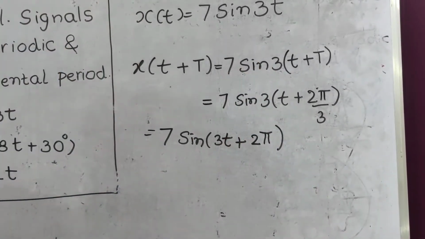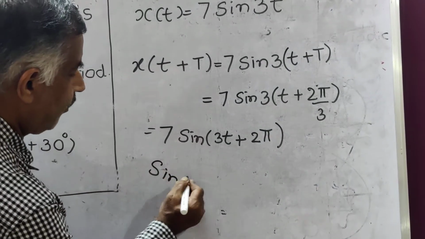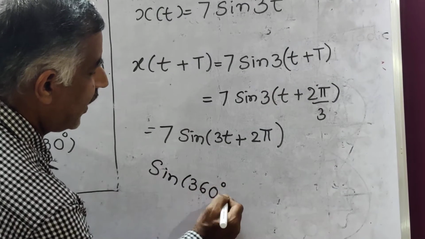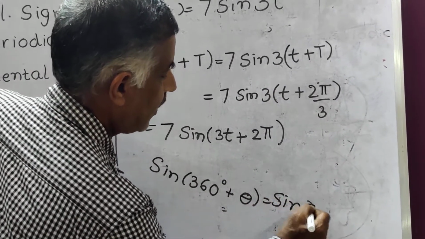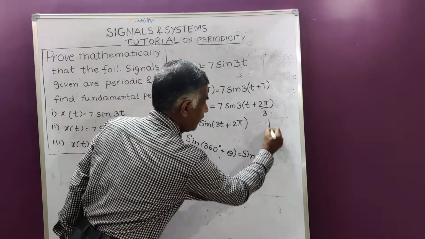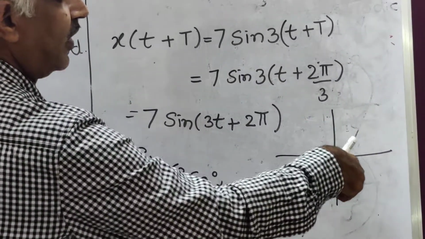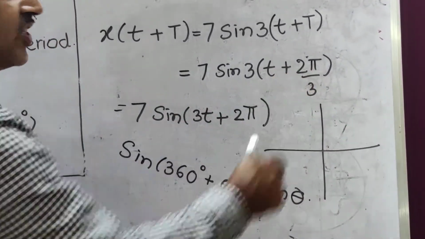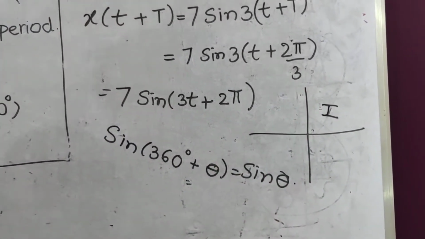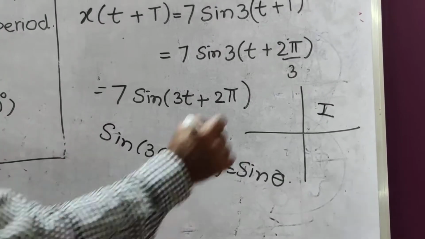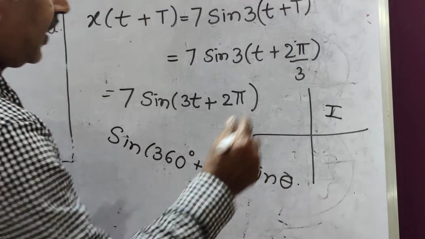Now in trigonometry you know this result: sin of 360 degrees plus theta is equal to sin theta. In the first quadrant, see 90, 180, 270, 360. So if you go through 360 degrees, you will come back to the first quadrant. In the first quadrant, all trigonometric ratios are positive. So sin 360 plus theta is equal to sin theta.